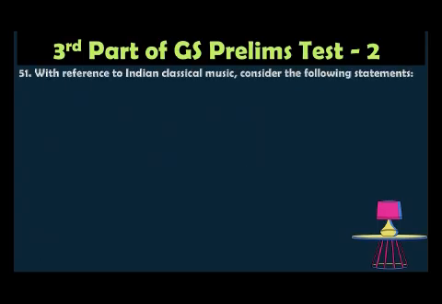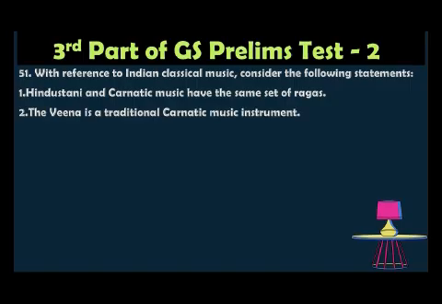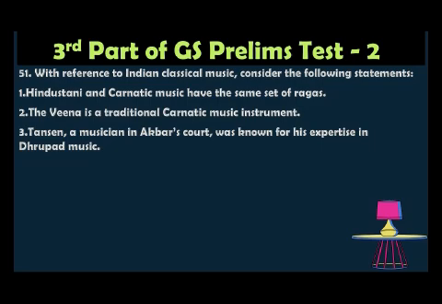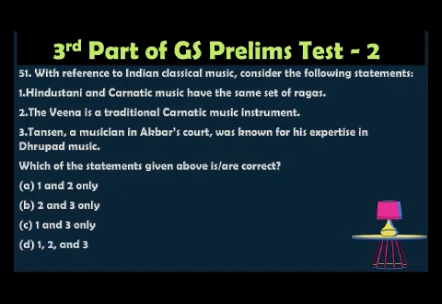Question number 51, with reference to Indian classical music. Consider the following statements. 1. Hindustani and Carnatic music have the same set of ragas. 2. The veena is a traditional Carnatic music instrument. 3. Tansen, the musician in Akbar's court, was known for his expertise in Dhrupad music. Which of the statements given above is correct? Option A: 1 and 2 only, option B: 2 and 3 only, option C: 1 and 3 only, option D: 1, 2 and 3.